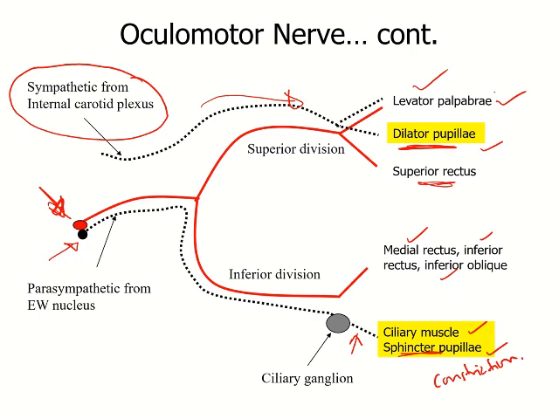And the other point is that we have already mentioned that the levator palpebrae superioris is also supplied by the somatic motor component coming through the superior division of the oculomotor nerve, and it is also supplied by the sympathetic fibers coming through it. So it also has two supplies, sympathetic and somatic motor supply.